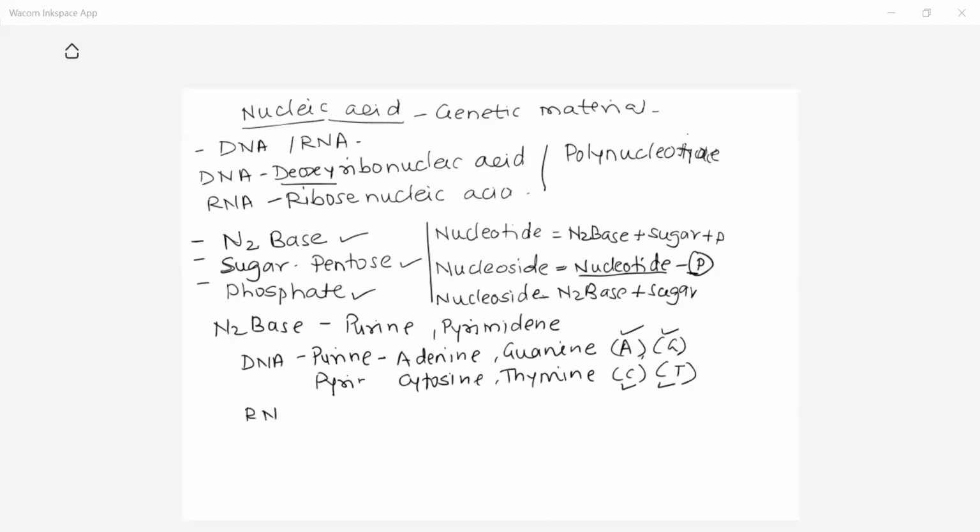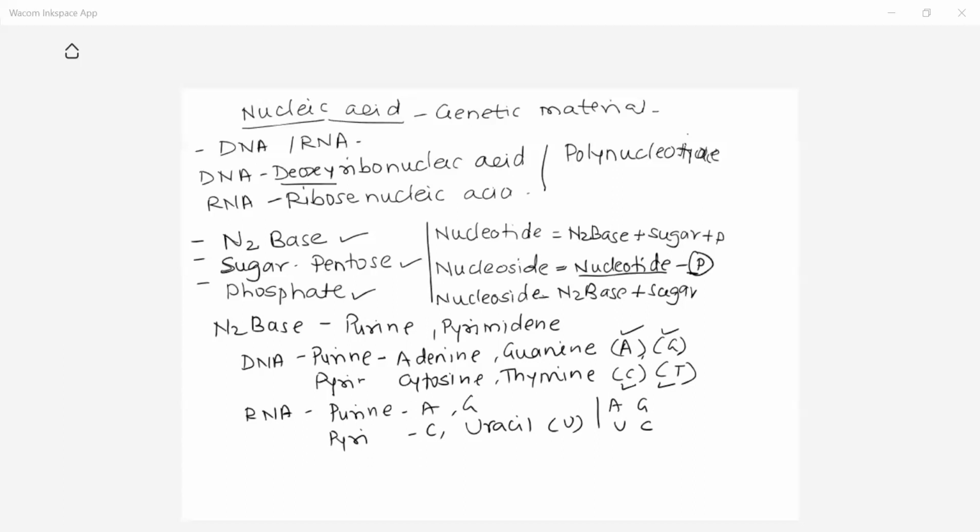Now what happens in the RNA? RNA also consists of 4 bases. Purines present in RNA are adenine and guanine. The pyrimidines present in RNA are cytosine and, instead of thymine, a base called uracil. Uracil is present instead of thymine in the RNA, and can be abbreviated as U. So in the RNA, the bases present are AUGC, and in the DNA, ATGC.